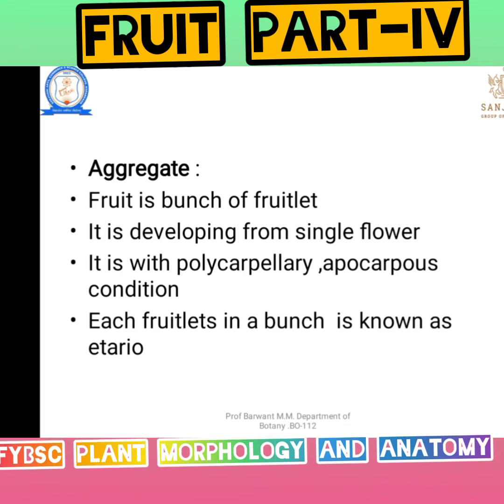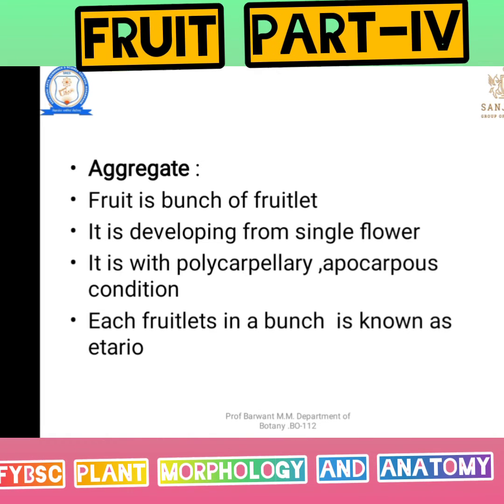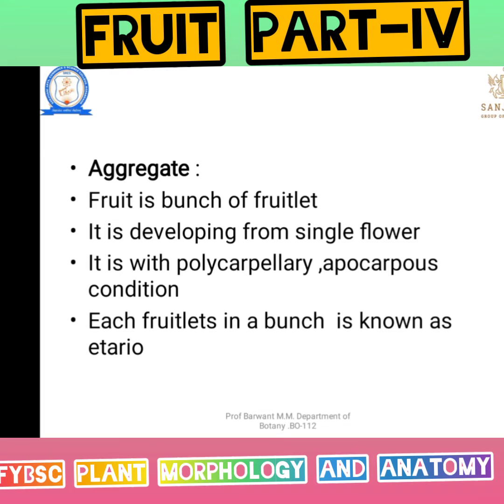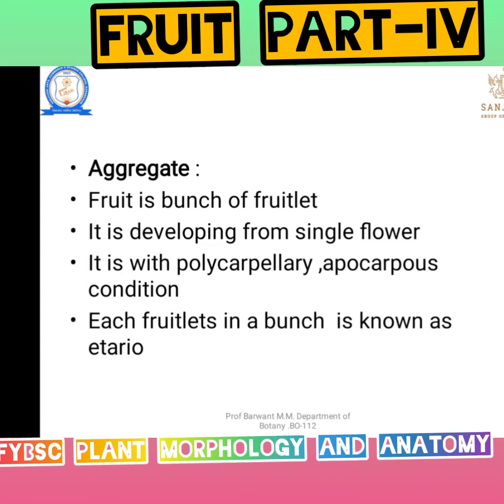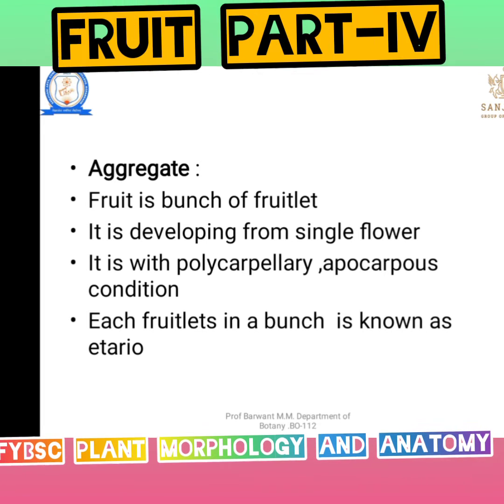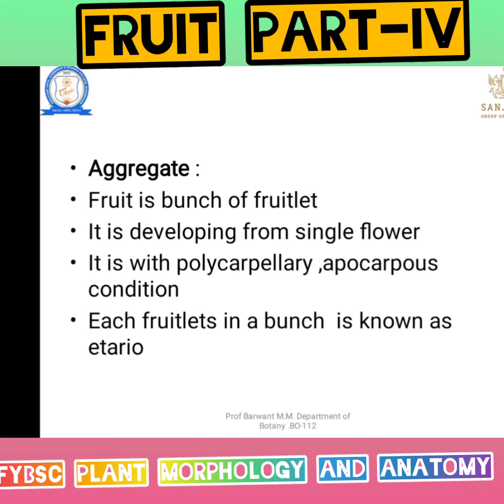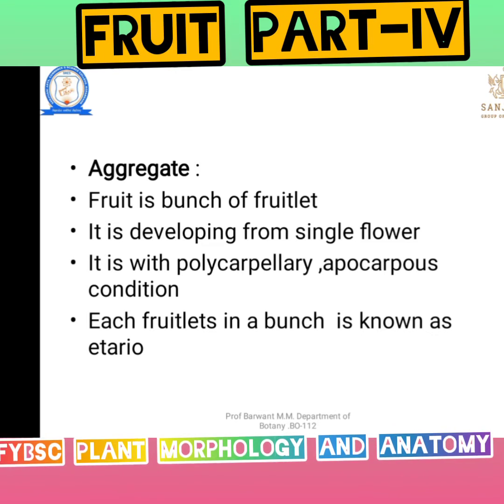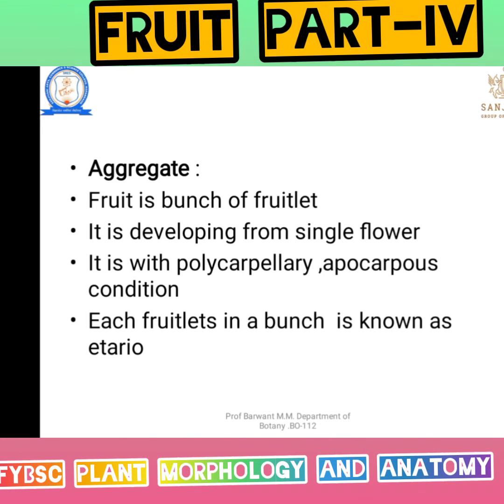Fruits present in a bunch are known as fruitlets. If fruits are present in a bunch, that is known as a fruitlet. It is developed from a single flower with a polycarpellary apocarpous condition. Each fruitlet bunch is known as an etaerio. Let's see what the aggregate is.